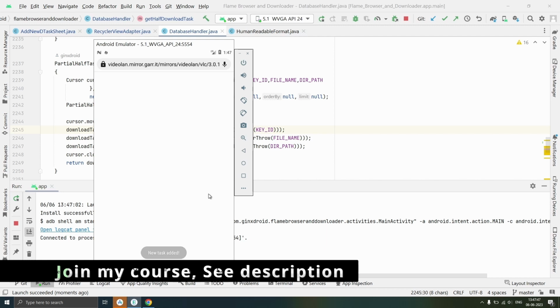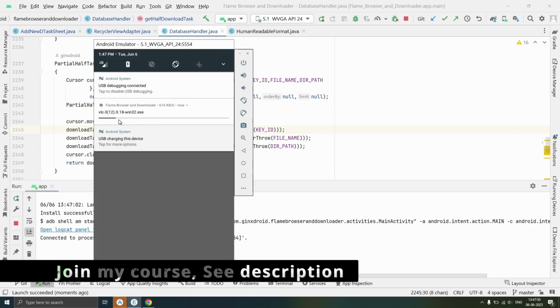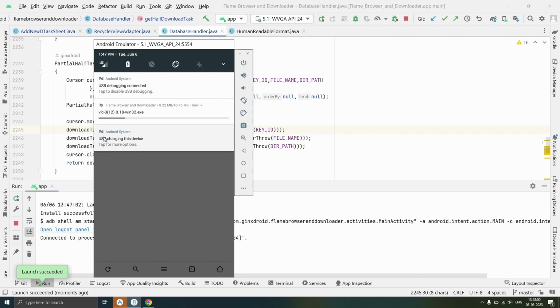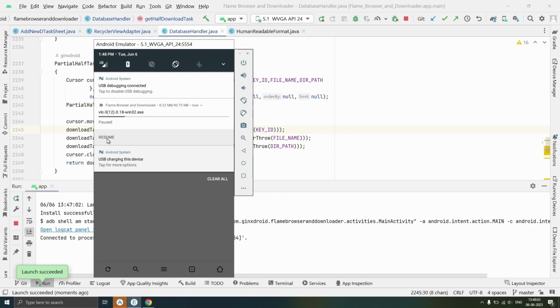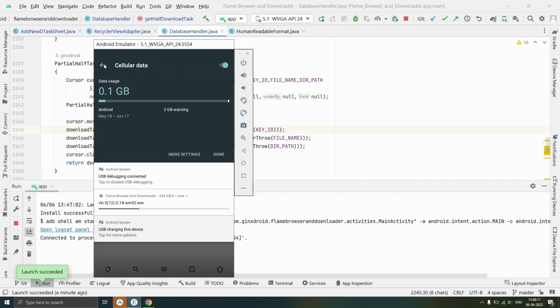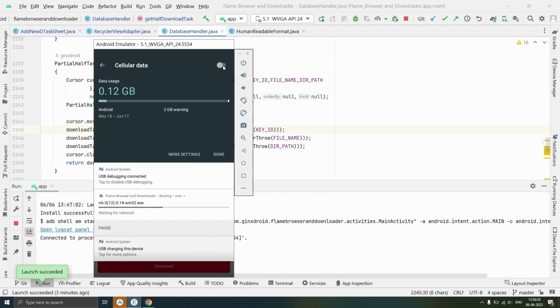So now it is showing notification, as you can see it is downloading our file. It is showing speed and time left, and pause from notification is working. Resume from notification is working. When we turn off our network, it is showing waiting, so it is waiting for network. Then we will turn on network.